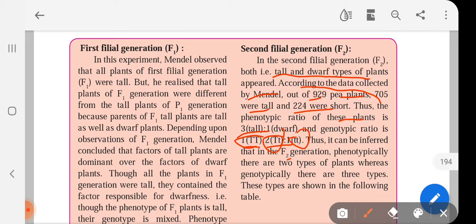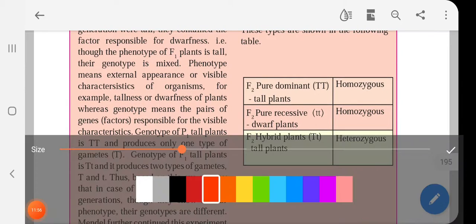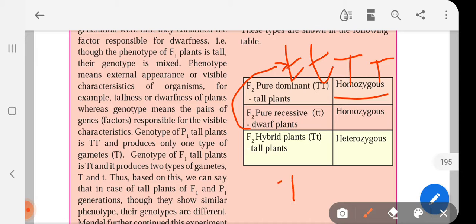Thus, it can be inferred that in the F2 generation, phenotypically there are two types of plants, whereas genotypically there are three types. These types are shown in the following table. Okay, here it is again to make you understand. The table is given. F2 pure dominant tall is homozygous. When it is capital T, it is called homozygous, or small t, these are also called homozygous. Okay, pure dwarf is homozygous. If hybrid tall, how will it be? One capital T, one small t. So this will be called heterozygous.